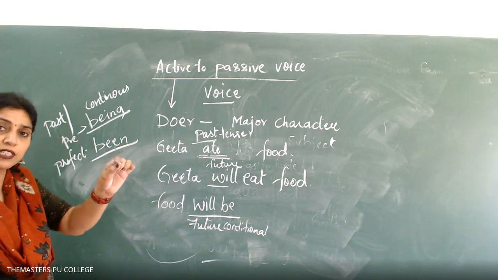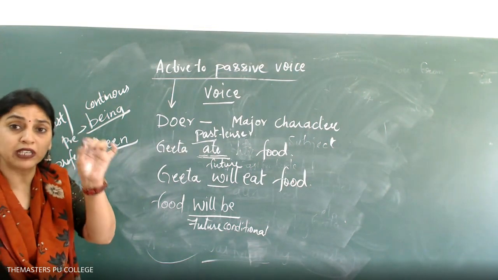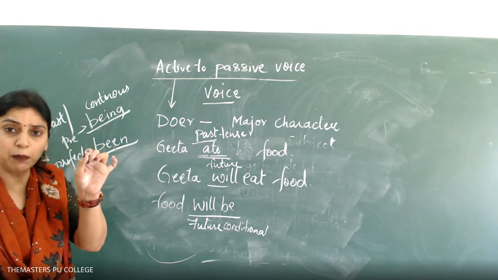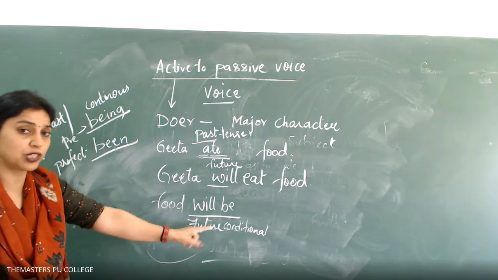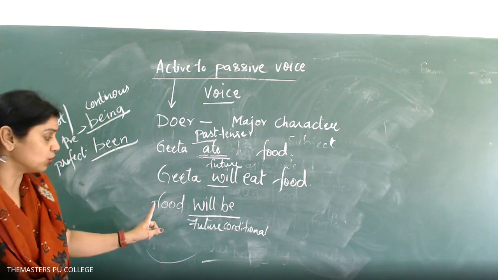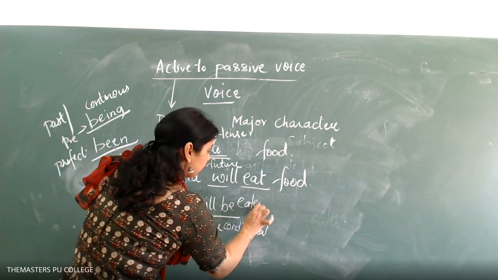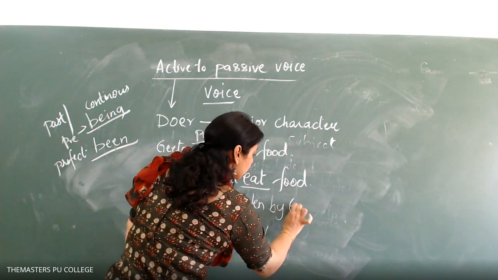For future tense, you have to always add the be form. What is the be form? Is or was. Very, very important. But here it is conditional because it may be eaten by her or it may not be eaten by her. So food will be eaten. Again, past participle. Food will be eaten by Geeta.